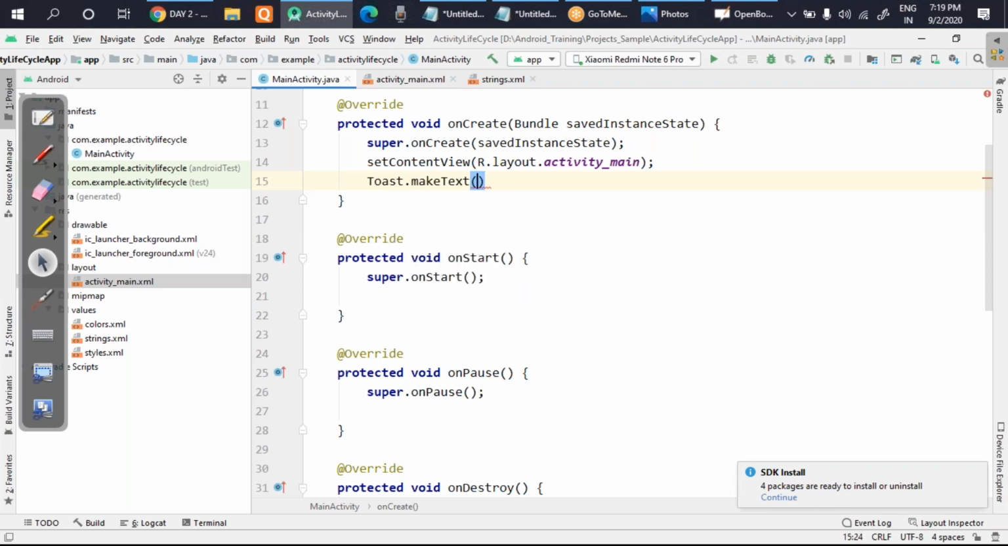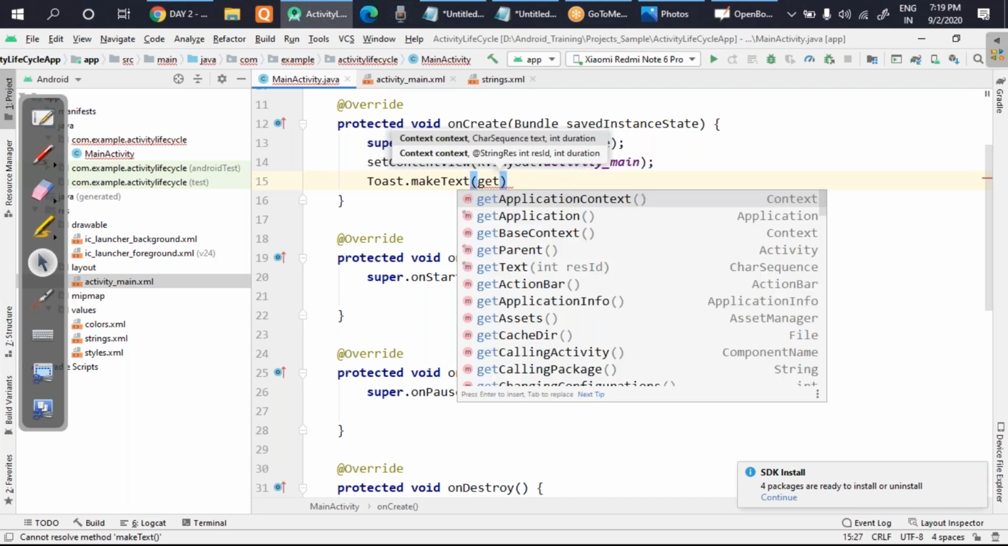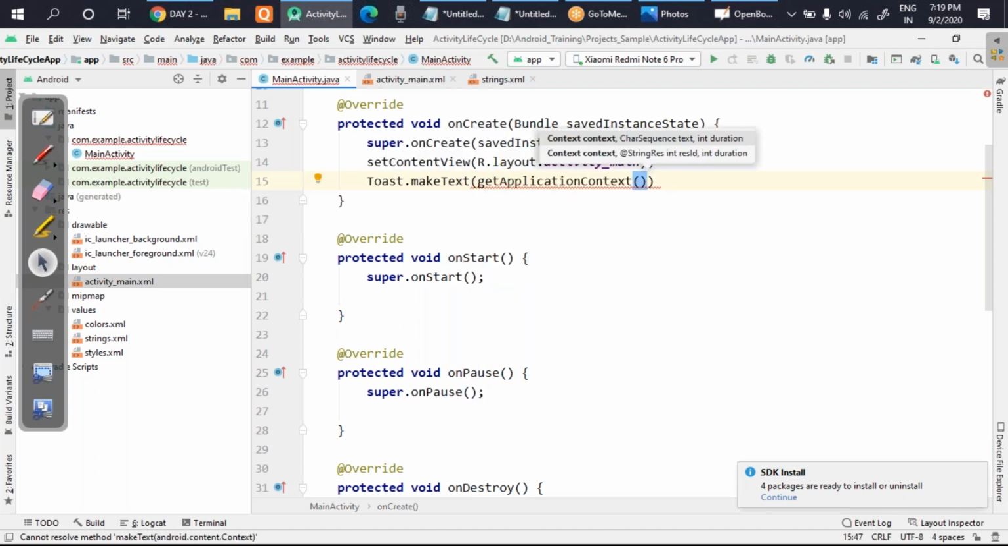So you write here makeText, and this will require three parameters. One is context, next is message, and third is duration. The first, context, is called getApplicationContext, so we are actually talking about our app. So you will call the getApplicationContext method. Next, you will pass the message. So what will be the message? You can say "in onCreate". It means if this message is displayed, the onCreate method is executed. That's why I've written it.